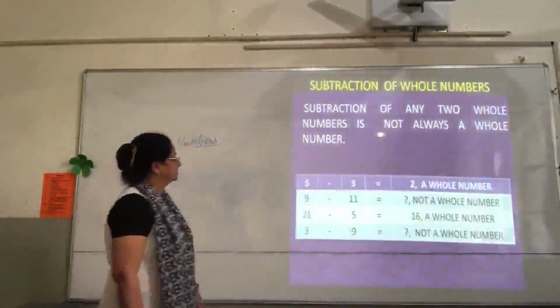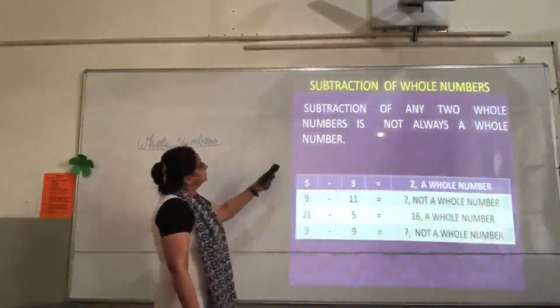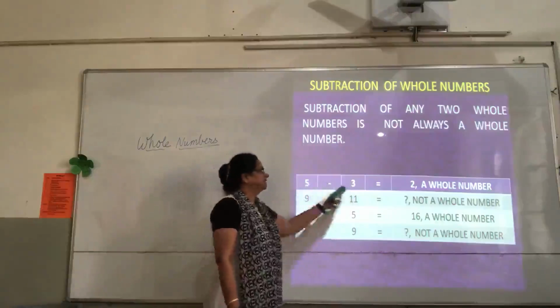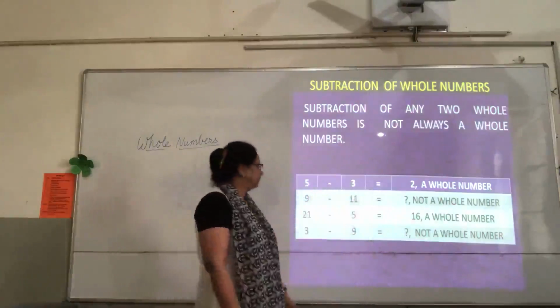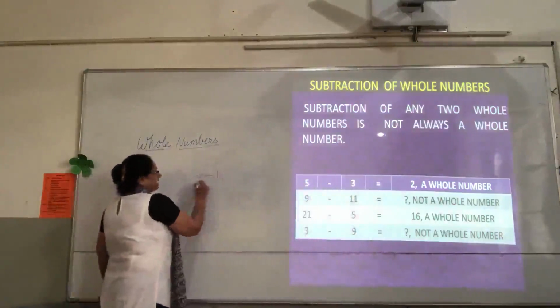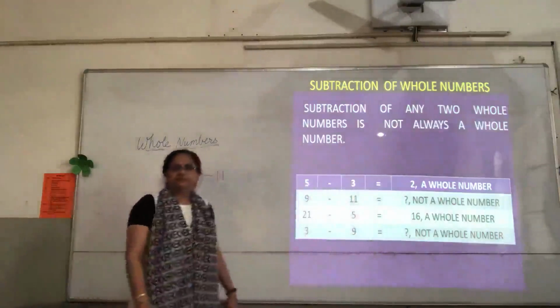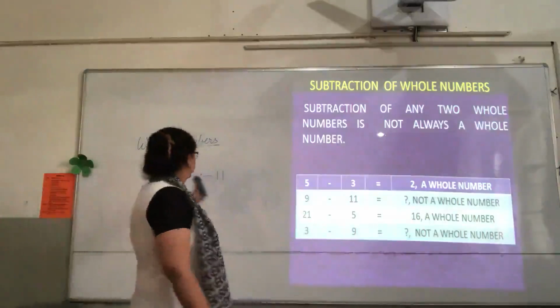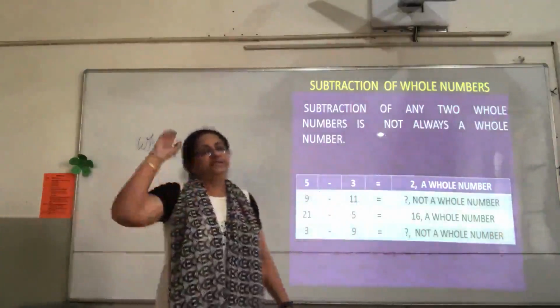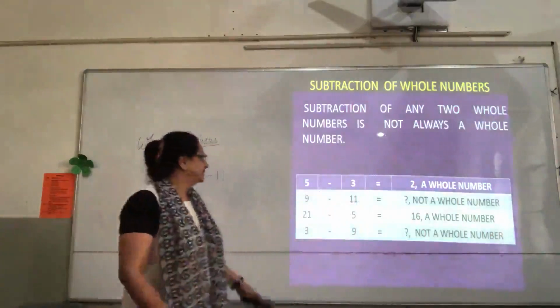Subtraction of whole numbers, children. Suppose we have subtracted 3 from 5. So 5 minus 3 is 2, which is a whole number. 9 minus 11, children. Can we subtract a bigger number from a smaller number? No. So 9 minus 11 will not be a whole number. It will be an integer which you will study in your next classes, right?